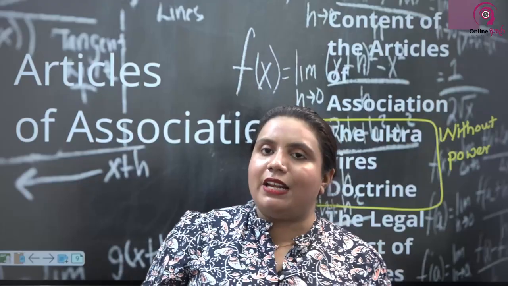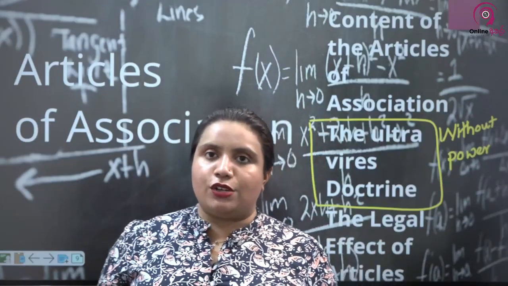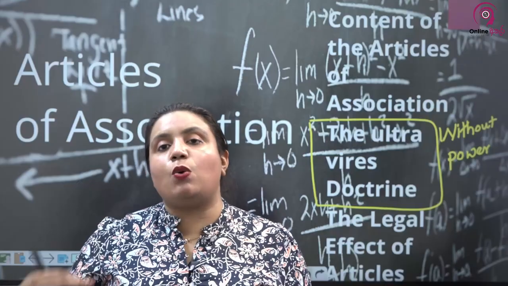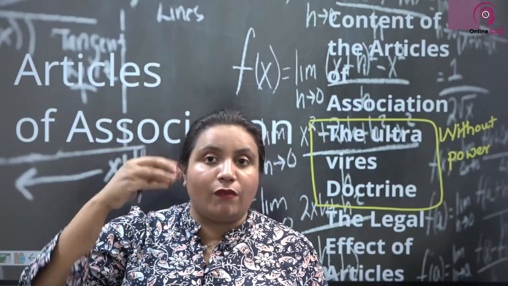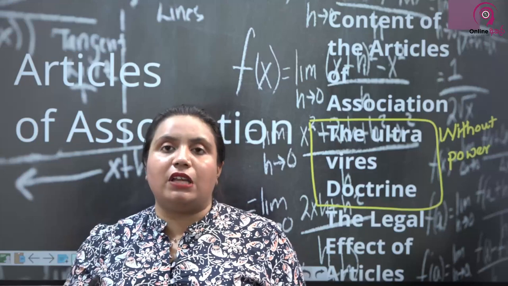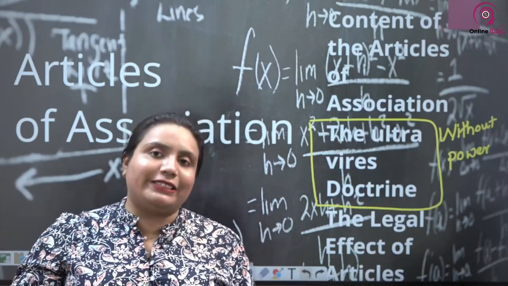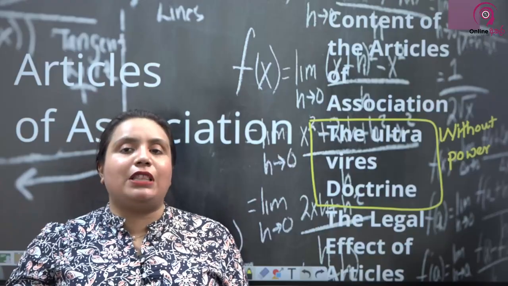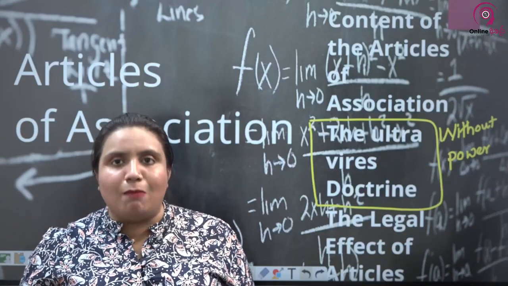For the board of directors and shareholders to do the activities in the company, power is given through the articles of association. So if they do something going over and above this power, or if they do something for which they do not have the power, those activities earlier would be considered as an ultra vires activity, or activity done without power. Therefore, that activity will be void or not applicable.